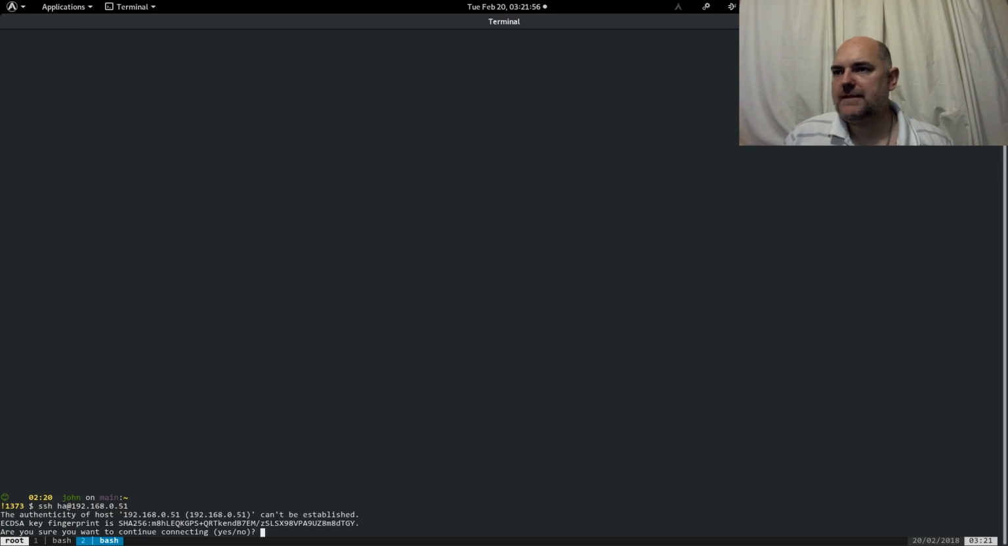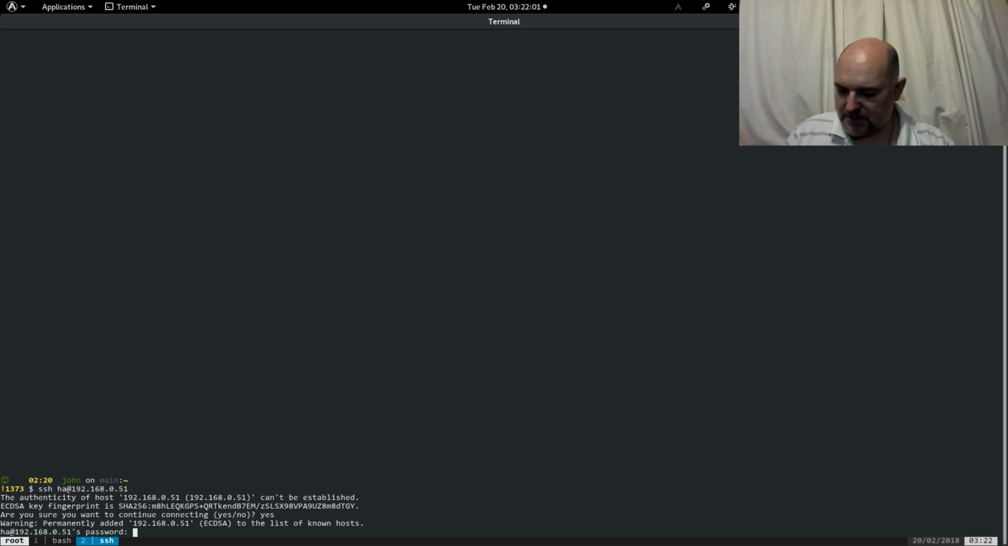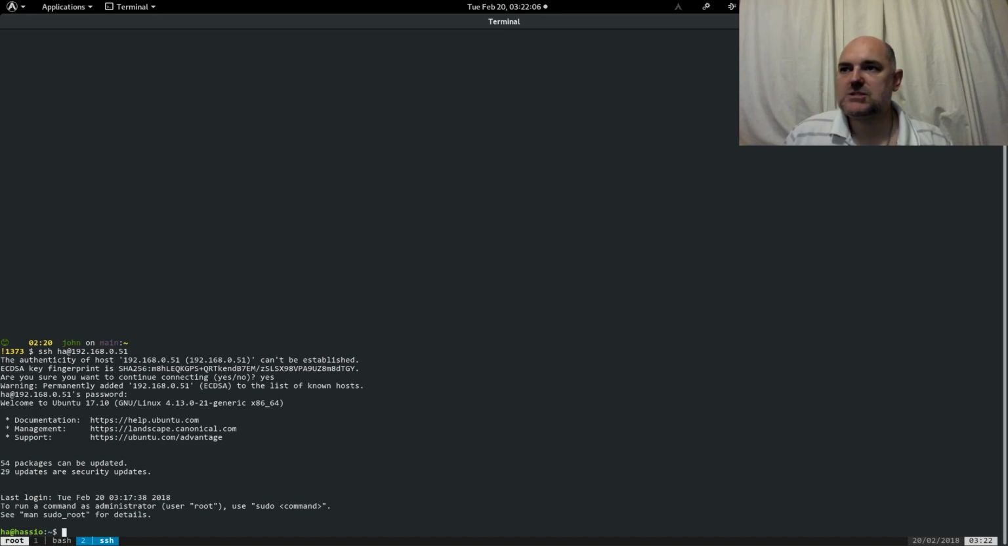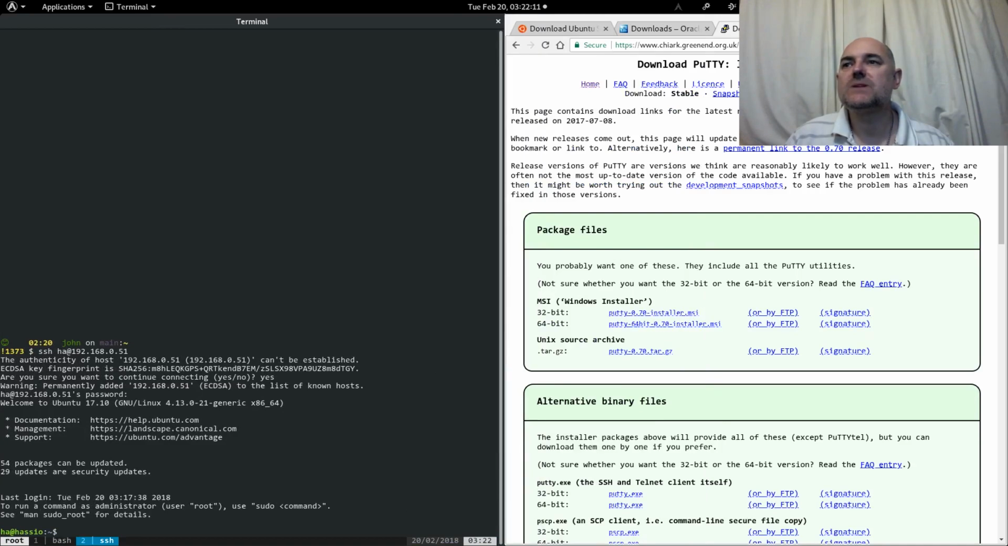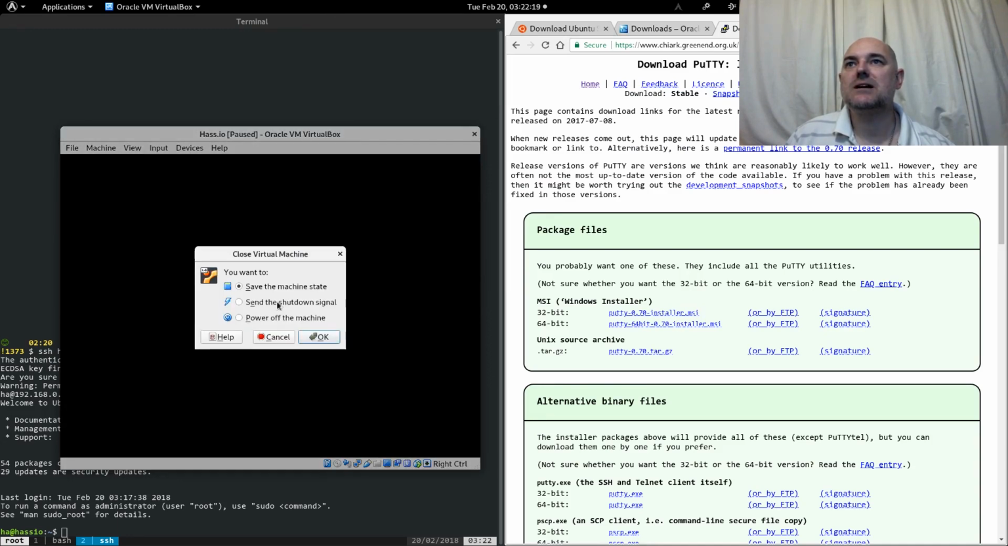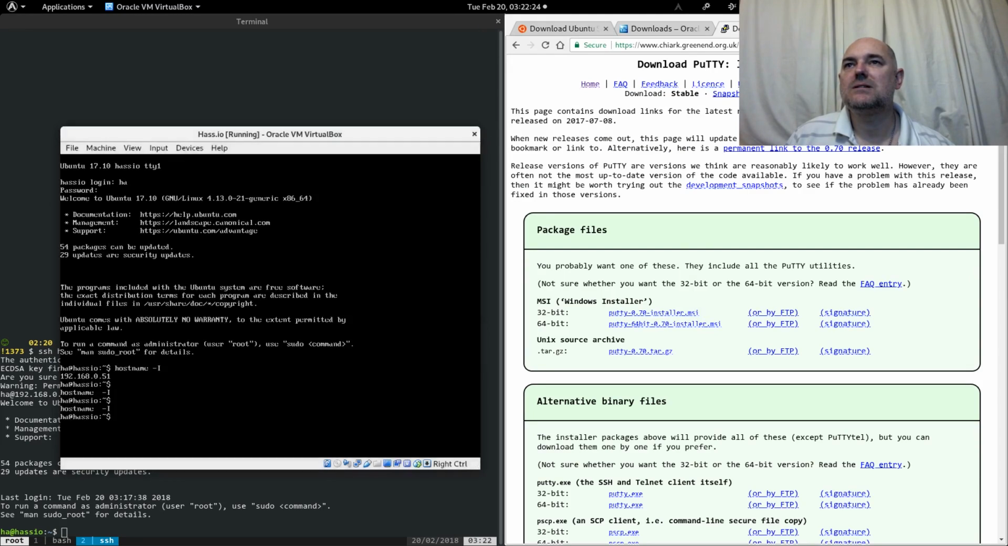It will ask me if I want to continue with this fingerprint. Yes, I do. Then it will ask me for my password, HA. Right, so I'm now in my own system. I can exit. Cancel. I can now close this machine down.